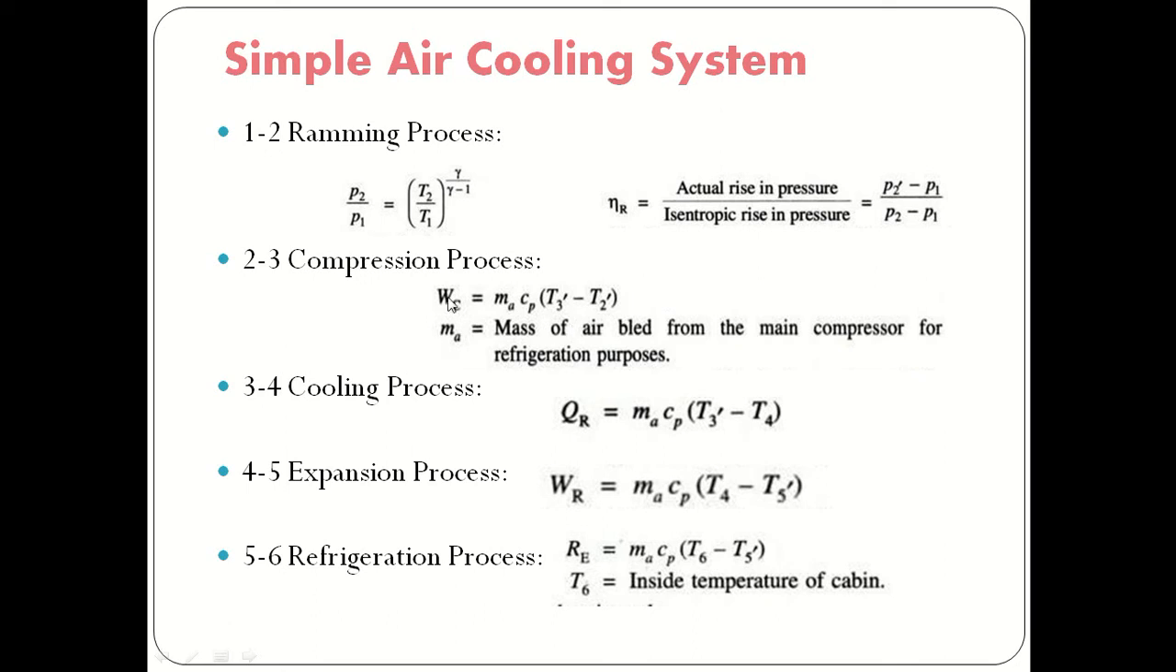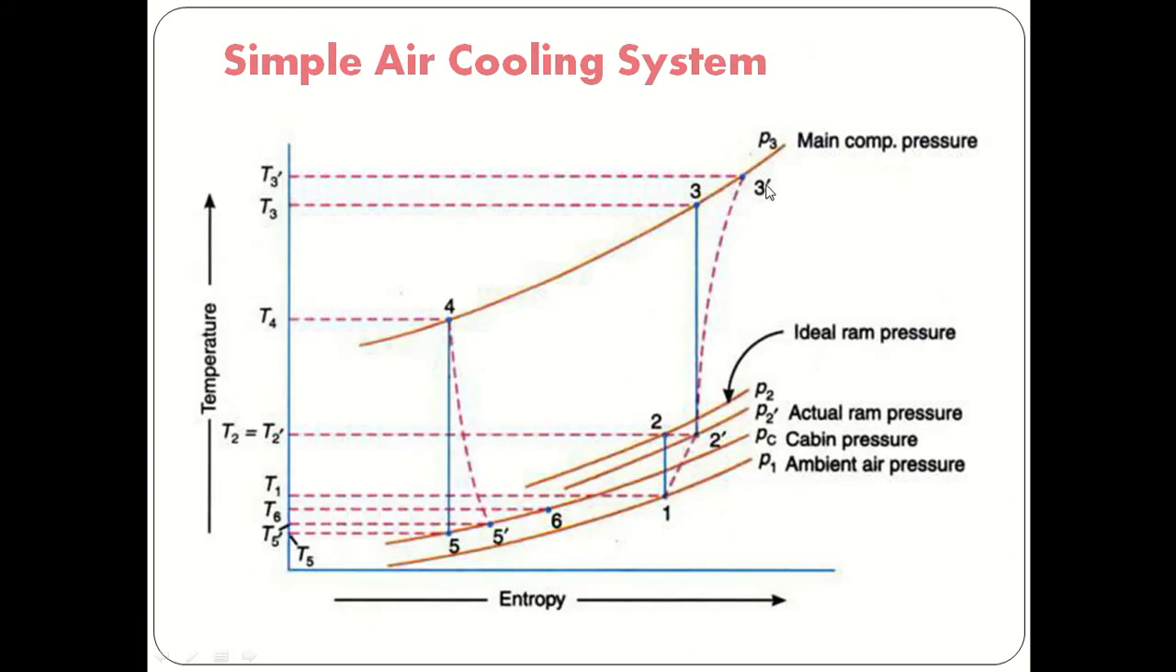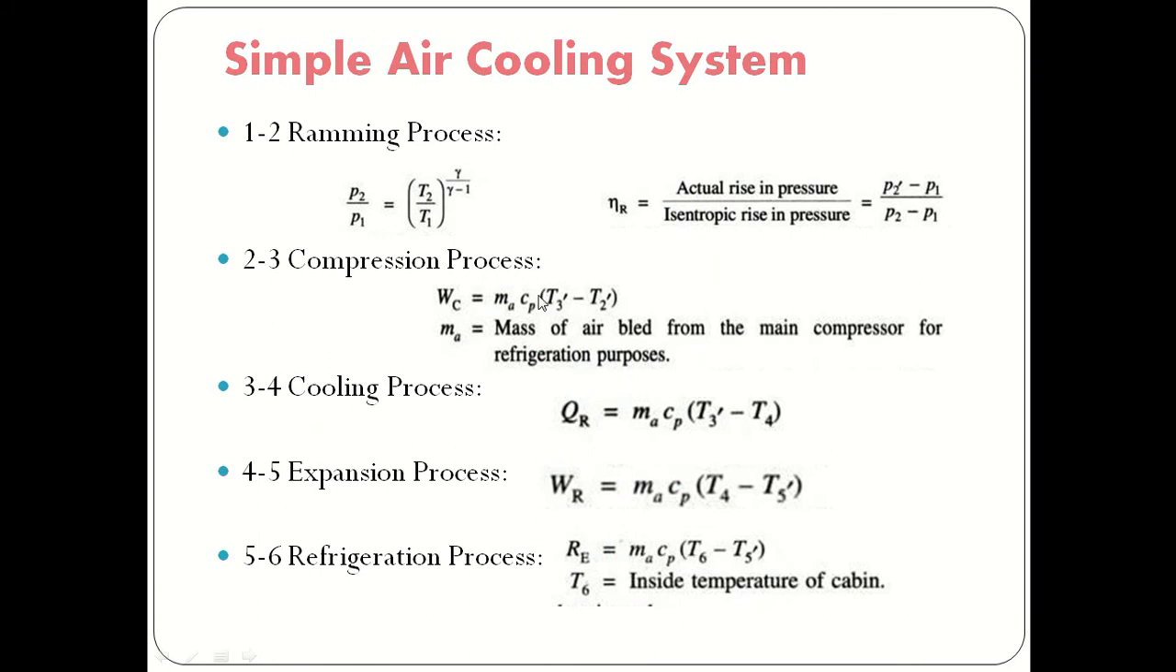Okay, so in that, WC will be supplied to the compressor, or you can say the work done on the compressor. This is equal to MA Cp (T3' minus T2'). So here the point is 3' to 2'. This is the actual compression process. So by using this one we will find the work done on the compressor. Here MA is the mass of air bled from the main compressor for the refrigeration process. That means the mass of air circulating through the compressor.